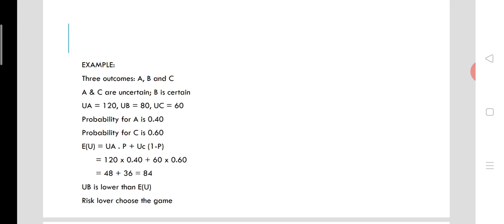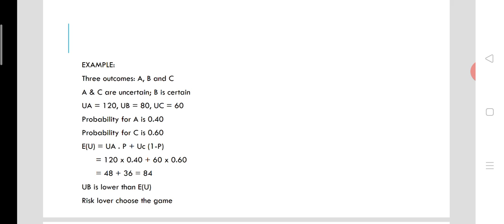So 120 into 0.4 is 48, plus 60, that is the utility of C, into 0.6, its probability, so 60 into 0.6 is 36. So 48 plus 36 is equal to 84. This is the expected utility of the risky option, and utility of the certain outcome is 80, but the expected utility of the uncertain outcomes is greater than that of the certain outcome.